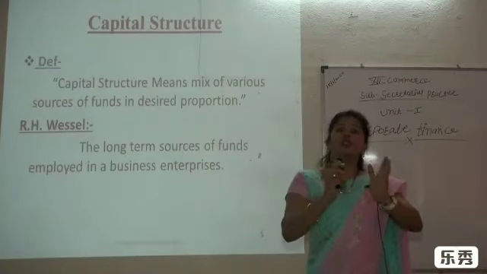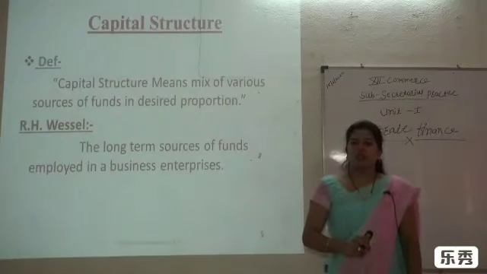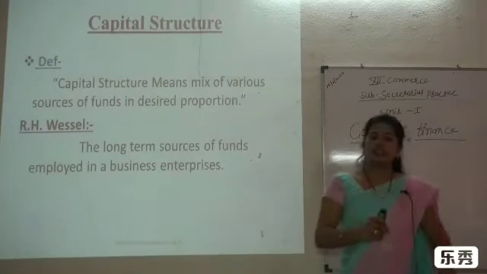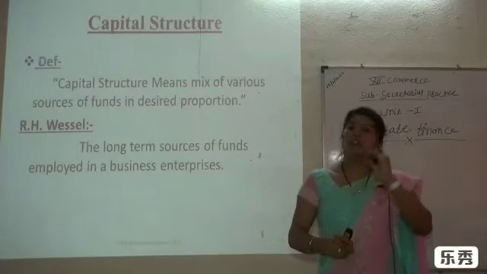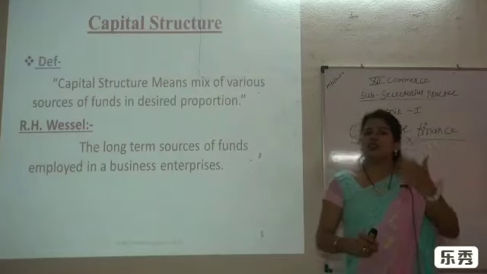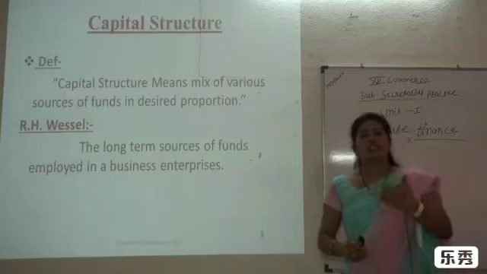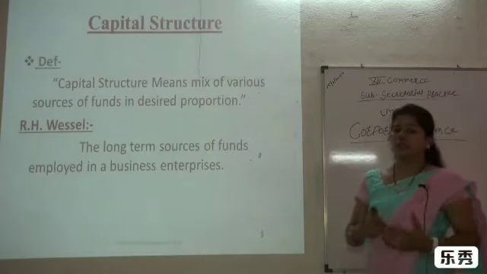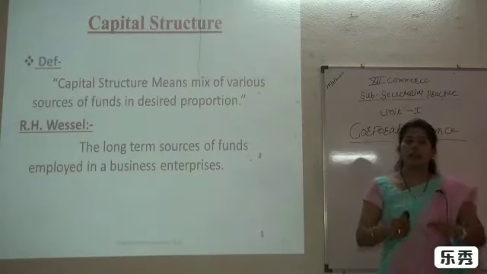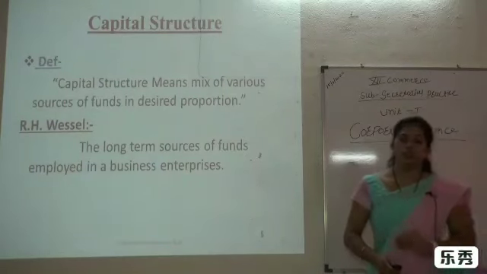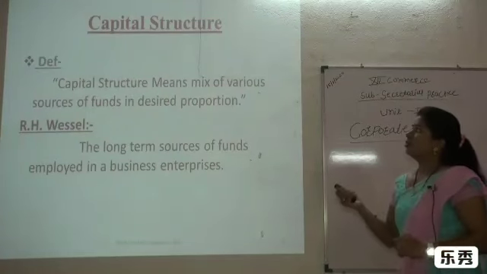That's why there must be a ratio, a coordination, a proper desired proportion is very important. If there is no proportion, definitely the organization can face severe problems in future. For estimating future problems, marketing conditions and global conditions, we need a proper capital structure, which is included in financial planning. All these financial planning and decisions are taken by the finance manager. So let us start studying this point, the capital structure.